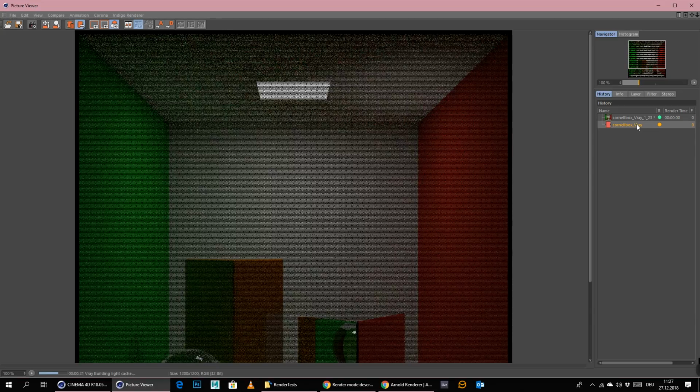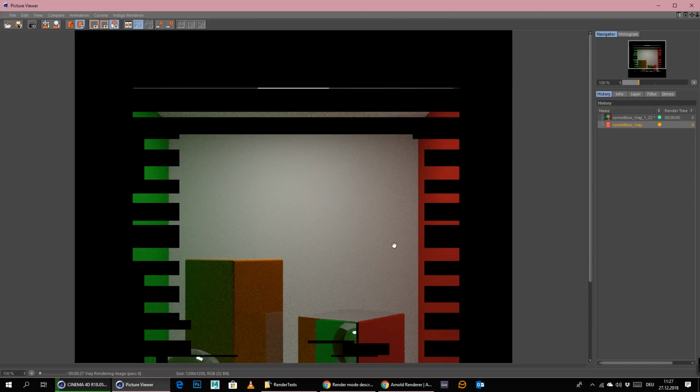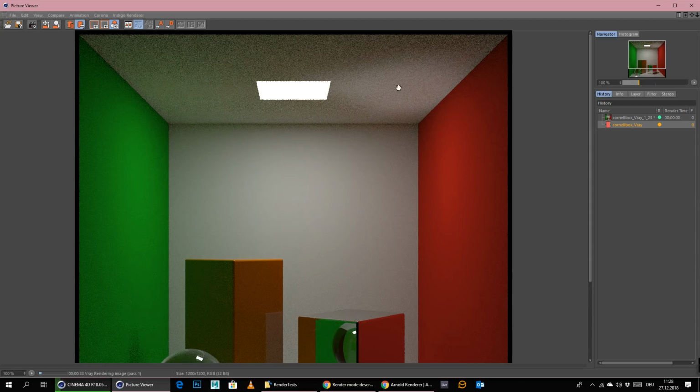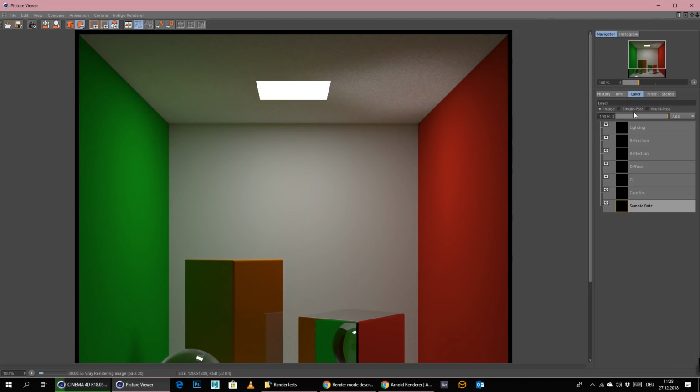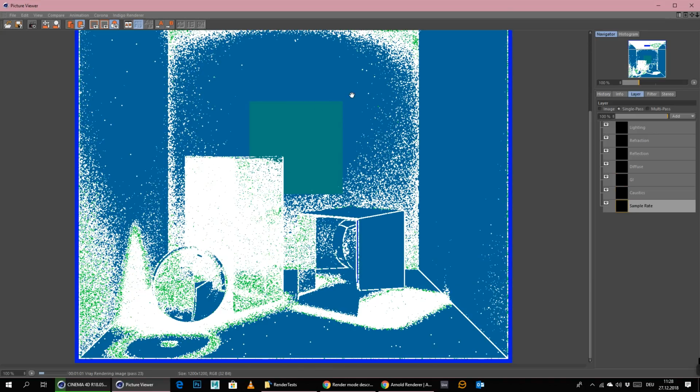Okay, and the next one, as you can see, is already calculating the photon map or the caustics map, and now starts to render with the progressive rendering. And as you can see, this looks way better now. I think we're still not there, to be honest. With 5000 subdivisions, this is still too noisy, I guess. So we probably need to put in a little bit more here. And also, I'm not fully satisfied with the anti-aliasing here, as you can see, because we still have this stair effect right there. And if you look here at the layers, at the sample rate, I'm not sure how anti-aliasing really gets calculated here in the progressive rendering.